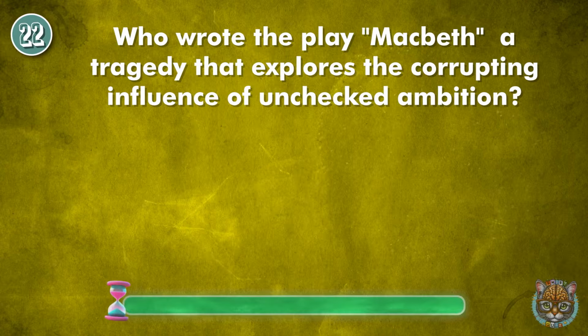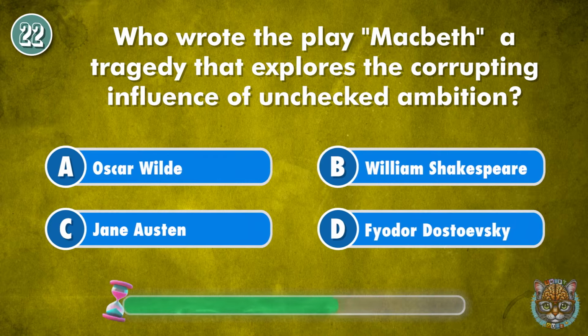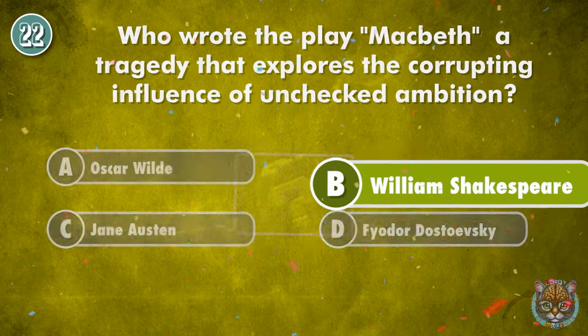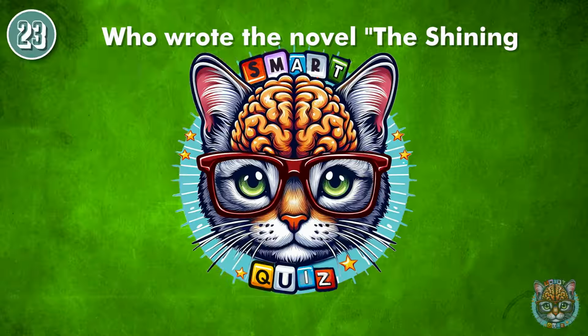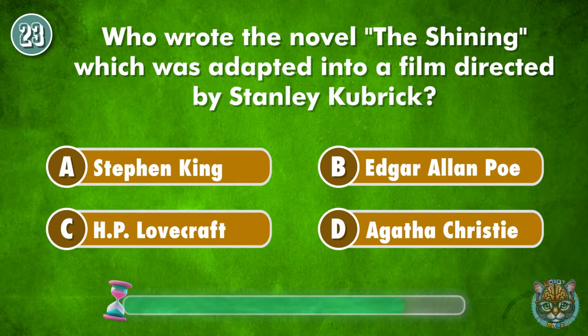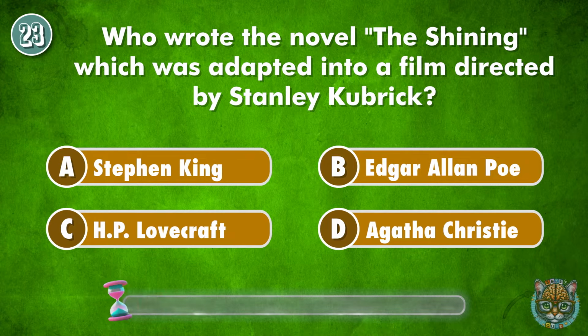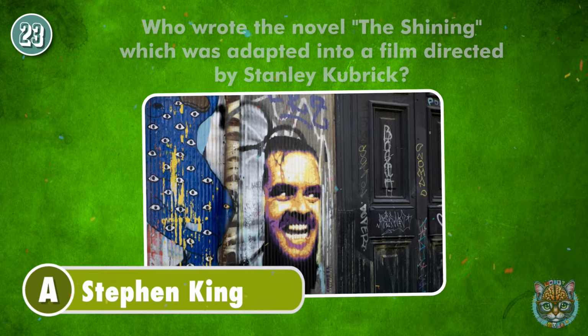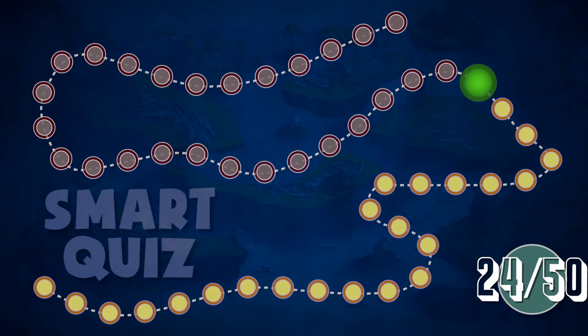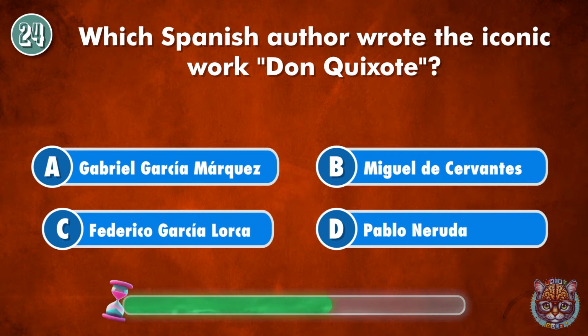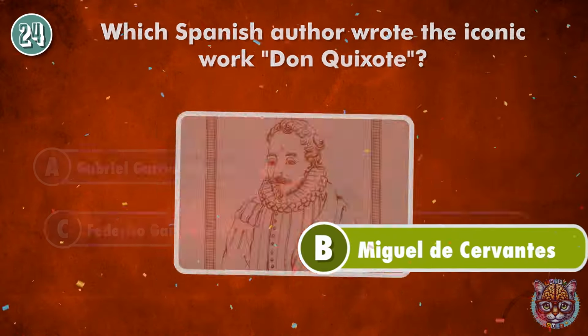Who wrote the play Macbeth, a tragedy that explores the corrupting influence of unchecked ambition? William Shakespeare. Who wrote the novel The Shining, which was adapted into a film directed by Stanley Kubrick? Stephen King. Which Spanish author wrote the iconic work Don Quixote? Miguel de Cervantes.